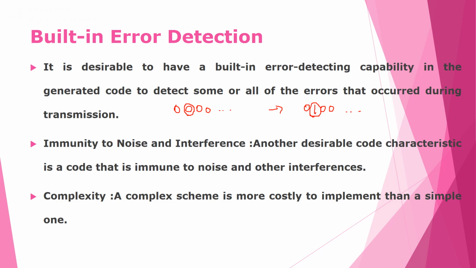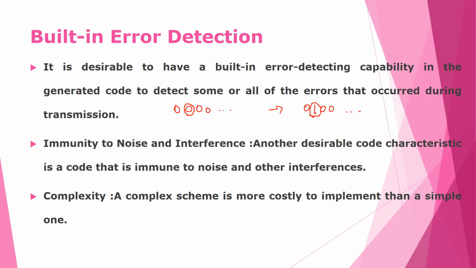Next we can take the term complexity. A complex scheme is more costly to implement than a simple one. For example, a scheme that uses 4 signal levels is more difficult to interpret than one that uses only 2 levels.